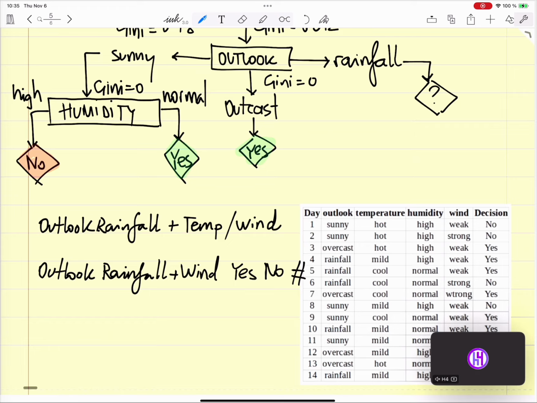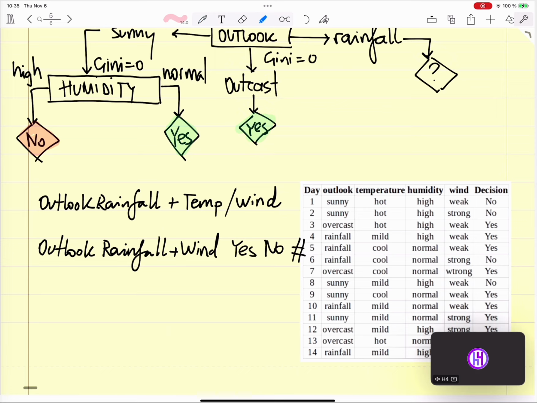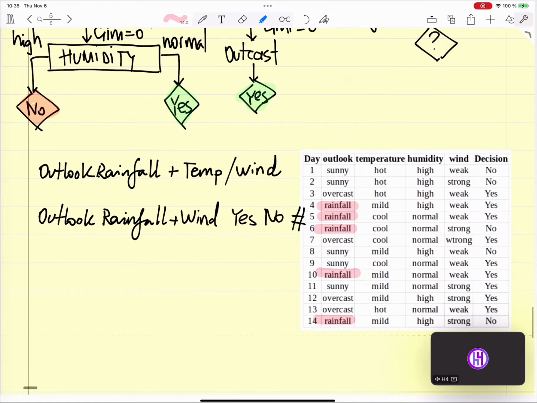So for wind, I have rainfall 1, 2, 3, 4, and 5. Then I have weak, 3 times weak, and it's a yes. 0 times no, a total of 3.